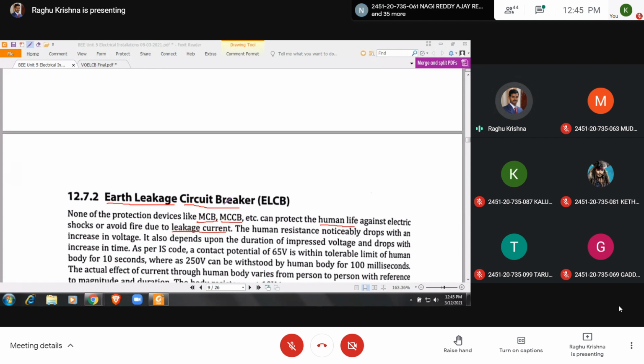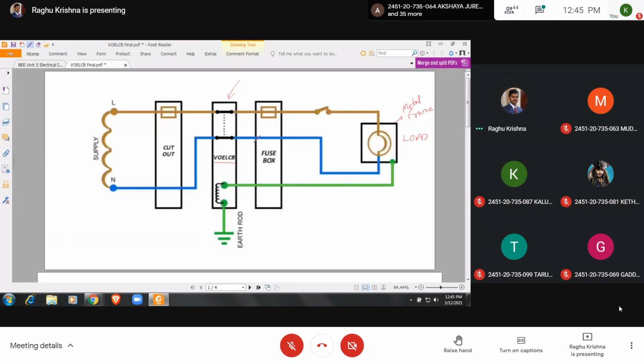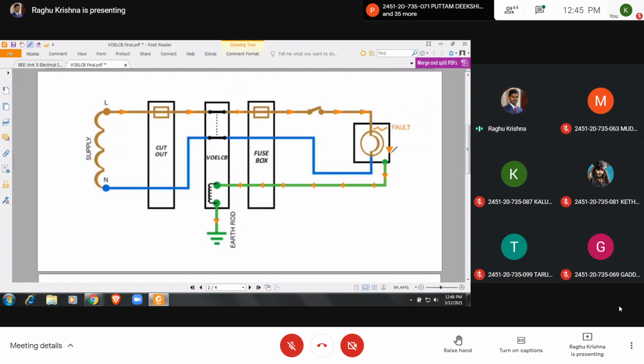And what is meant by earth leakage current? Suppose you have this current carrying conductor, and here this is the metal frame. If due to some reason the current carrying conductor comes in contact with the metal frame, current flows through this metal frame, and if a person touches this frame, he will get a severe shock.